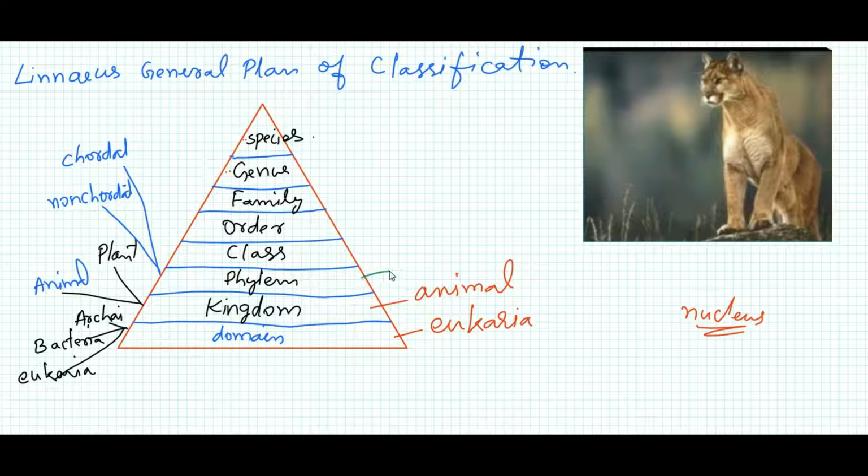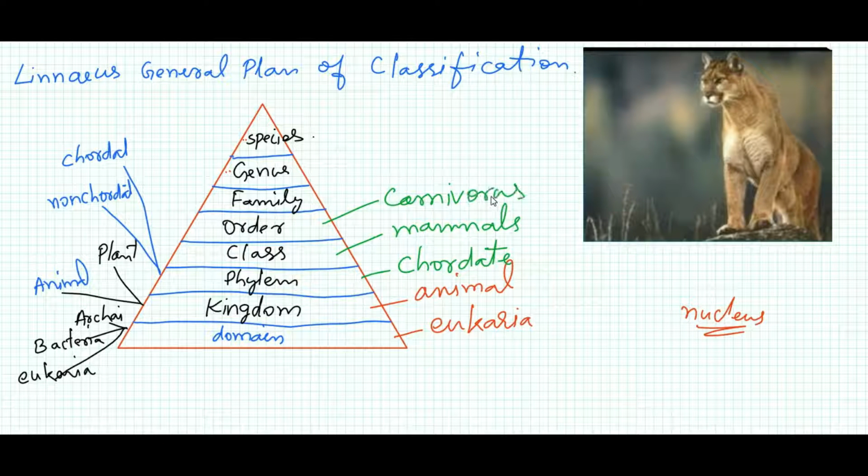And what is its phylum? Its phylum is chordate. It is a chordate animal, which means it has vertebrae, a backbone. Next, it is a mammal. Its order is herbivorous or carnivorous, as I told you, and this one is carnivorous. This animal eats flesh.